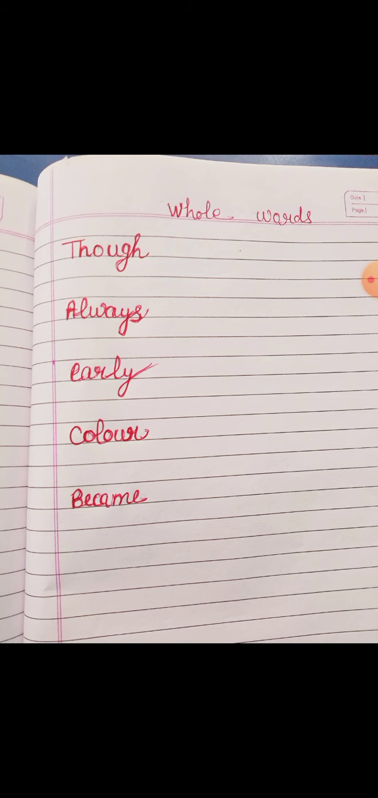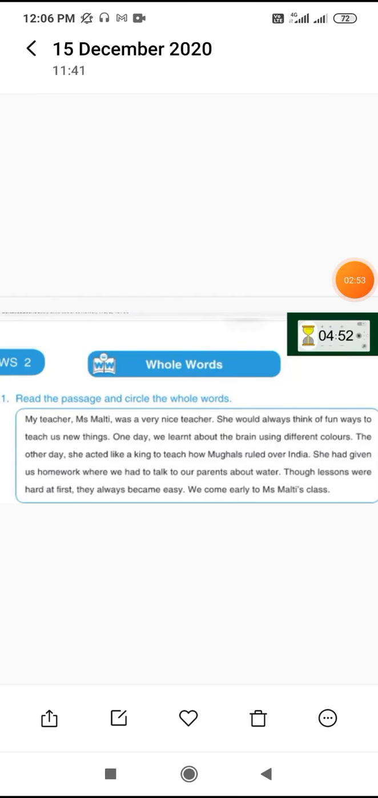Circle those whole words in this paragraph. Dear student, here is a paragraph and you have to circle the whole words from this passage. Our paragraph is, my teacher Miss Malti was a very nice teacher. She would always think of fun ways to teach us new things. So in the second sentence we have the word always. After that, one day we learned about the brain using different colors. So colors we learned in our whole word session.